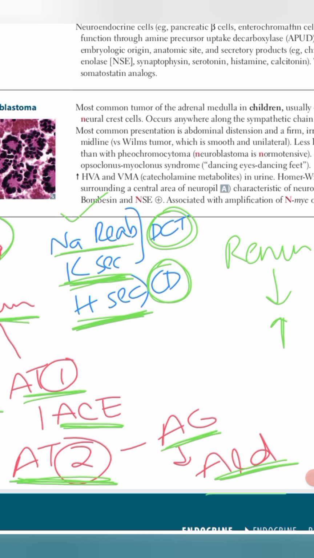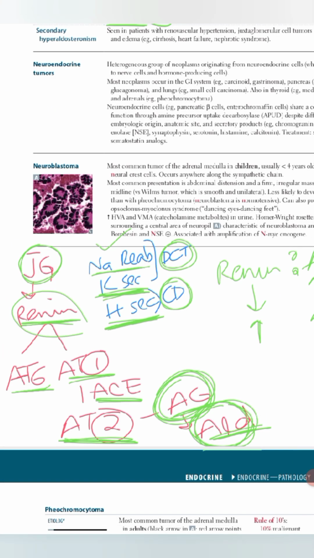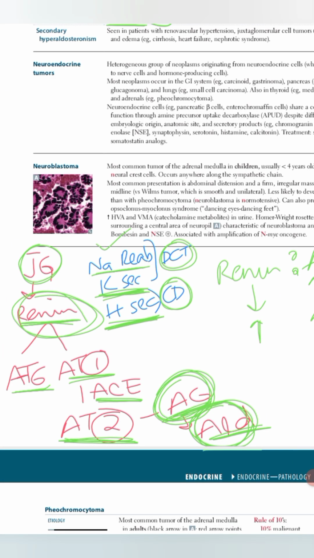Now the difference between primary and secondary is that in primary, the adrenal glands are the main cause of the increased level of aldosterone. There is no problem with the renin. Adrenal glands are causing the increased level of aldosterone. In primary hyperaldosteronism, renin secretion will be suppressed by the increased blood pressure entering the kidneys.